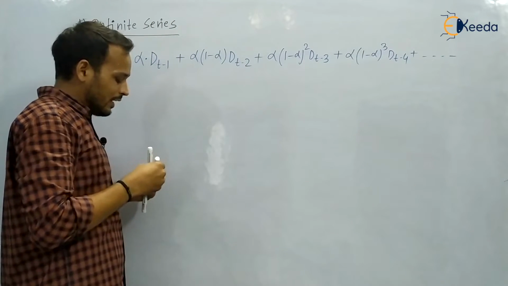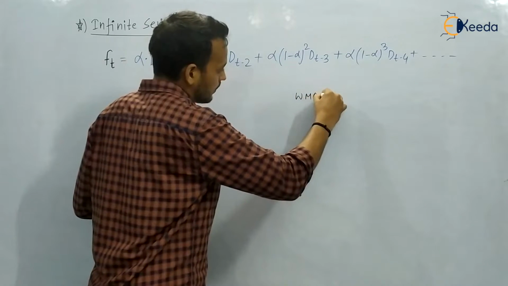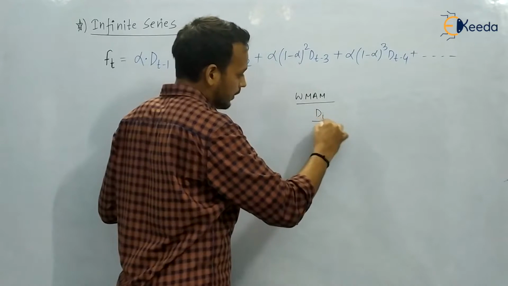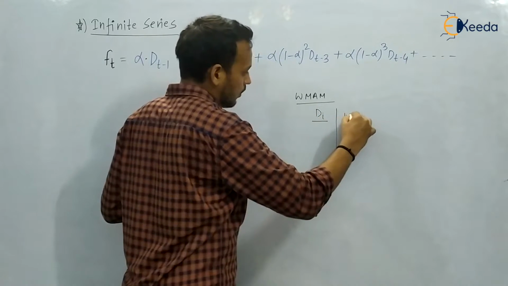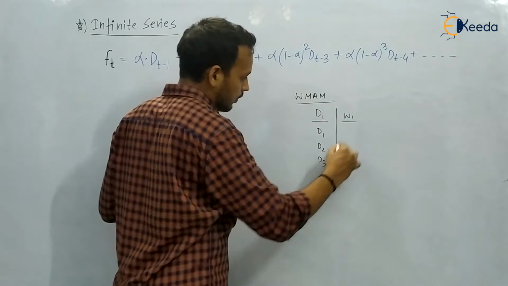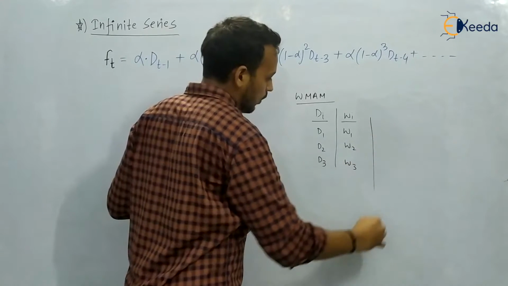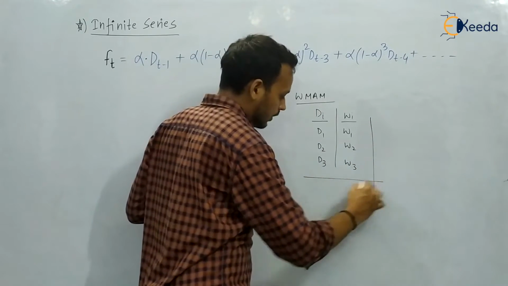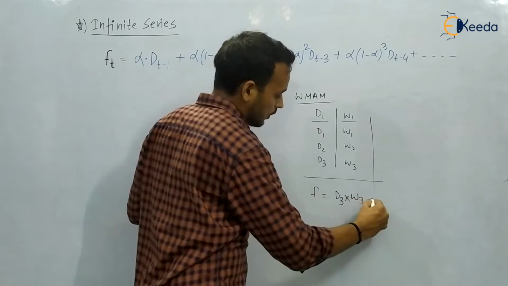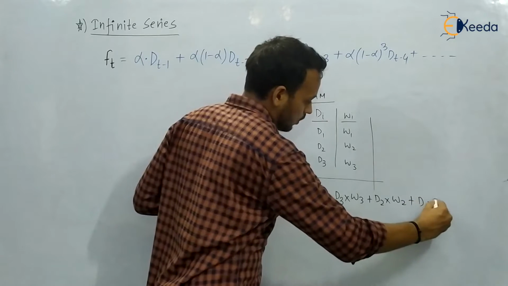You can see that in the weighted moving average method also, we were provided with the demand data and the weight values. Suppose the demand data is D1, D2 and D3, and the weights are W1, W2 and W3. Then how were we able to find the forecast? We were just multiplying D3 into W3 plus D2 into W2 plus D1 into W1.